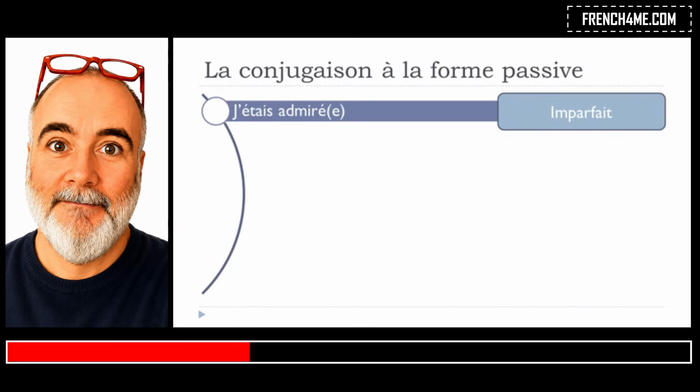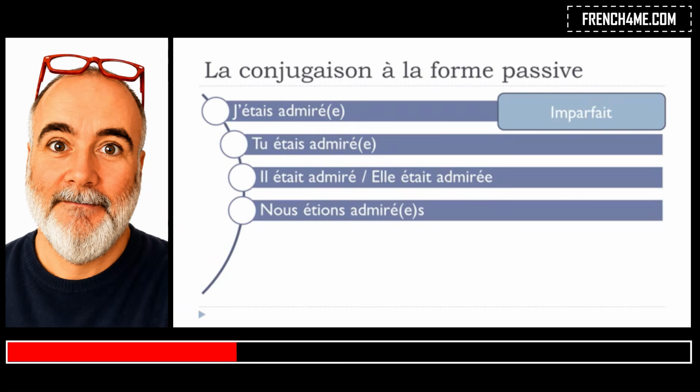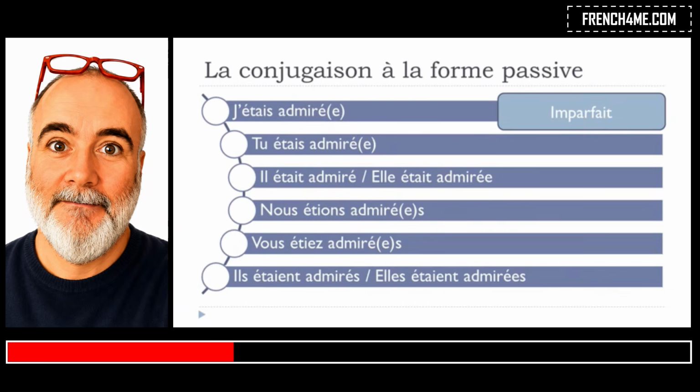And then the imparfait form would be j'étais admiré, tu étais admiré, il était admiré, elle était admirée, nous étions admirés, vous étiez admirés, ils étaient admirés, elles étaient admirées. All right? So clearly it's not that difficult. The only thing that you should definitely remember by heart is the verb être at all the forms that we already covered, okay? And then you will have to use it, well, clearly to make this passive form, all right?